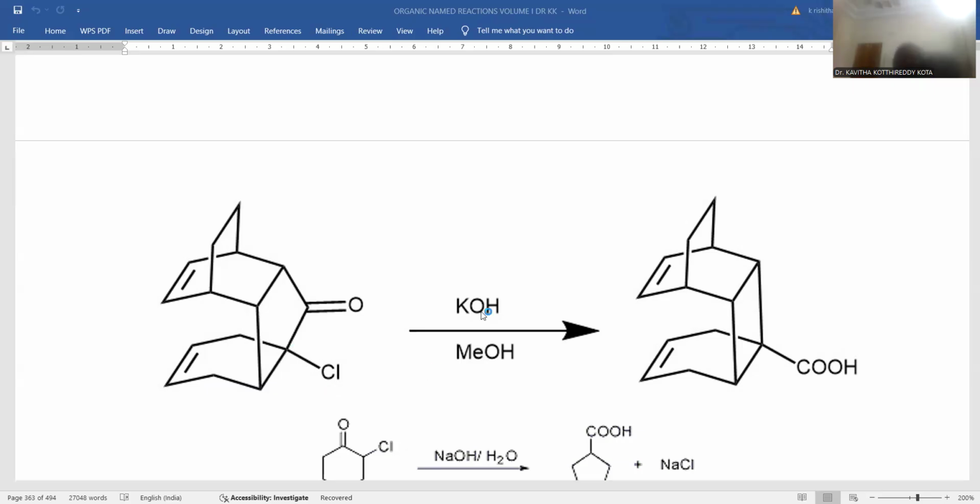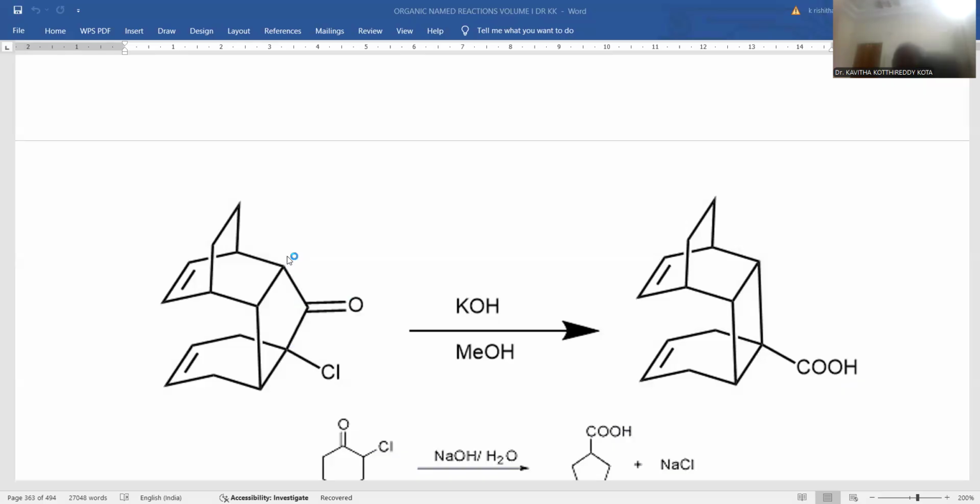I am treating with potassium hydroxide in the presence of the protic solvent methanol, so that they participate in a cyclopropanone intermediate and subsequent opening of the ring. This is the carbon, whichever took the bond between two carbon atoms, which will be taken out. This is becoming an exocyclic carboxylic acid.